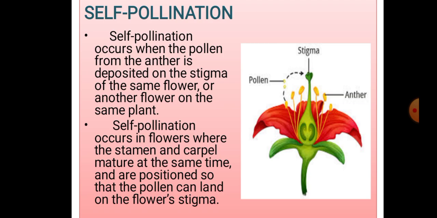So you might have understood, self pollination occurs when the pollen from the anther is deposited on the stigma of the same flower or another flower on the same plant.